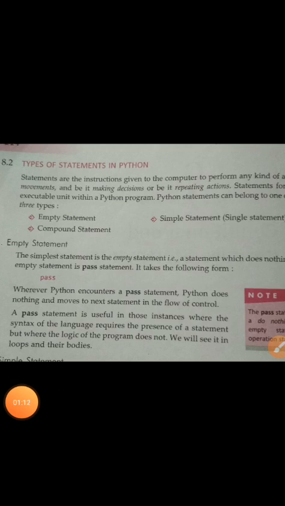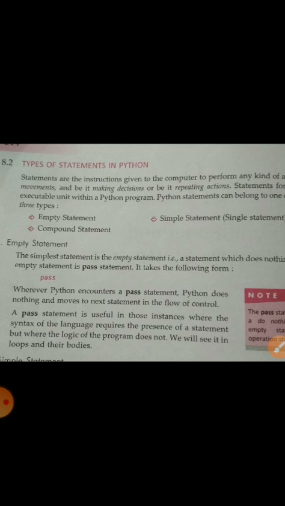Now the first statement is an empty statement. Empty is the simplest statement that cannot do anything in the program. We write it with the help of pass. It does not do anything, it just moves from one line to the next line. So Python does nothing and moves to the next statement in the flow control. So the pass statement of Python is a do-nothing statement, empty statement, or null operation.